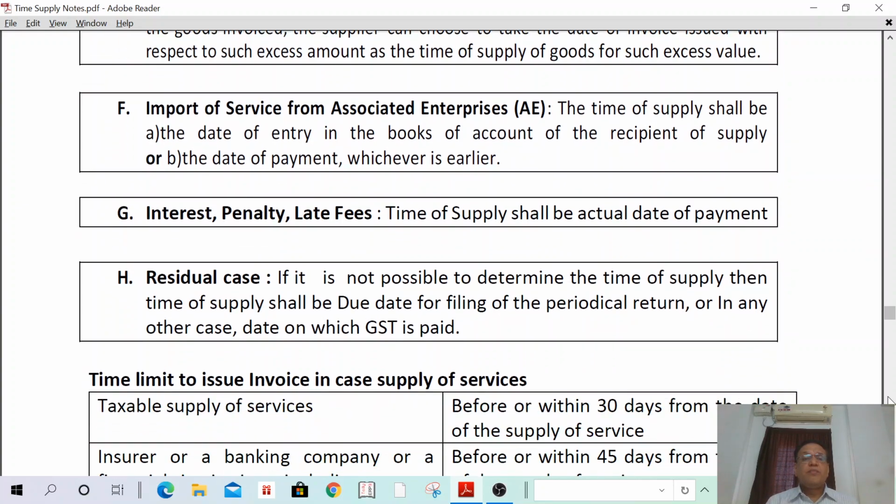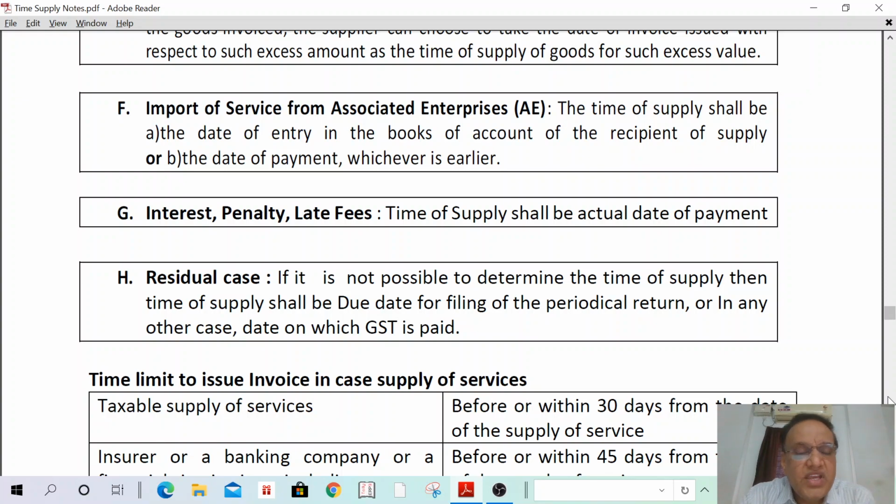Then one more thing: import of service from associated enterprises. For example, XYZ company located in India has one associated branch located in USA. This Indian company has taken services from an associated enterprise. What is the time of supply? In such a case, the time of supply shall be the date of entry in the books of accounts of the Indian company or date of payment made by the Indian company, whichever is earlier.